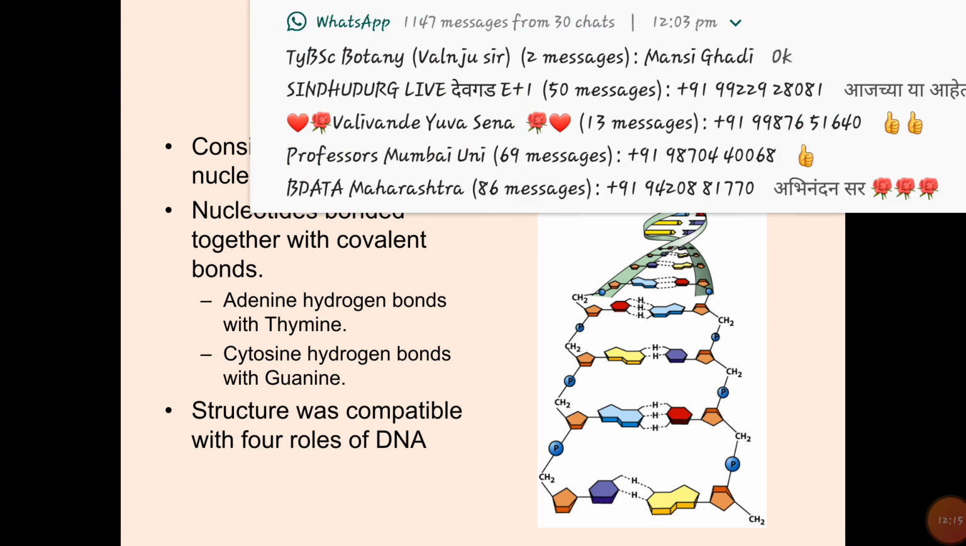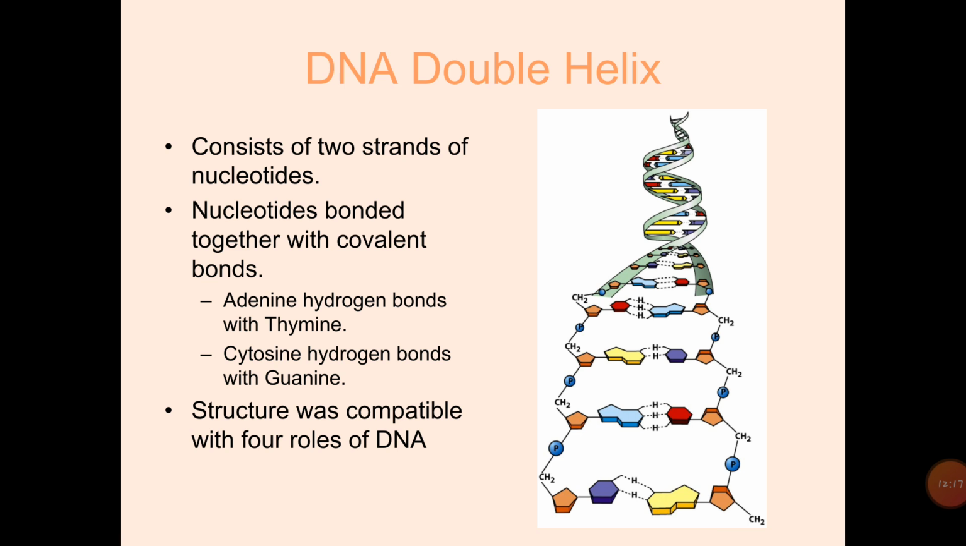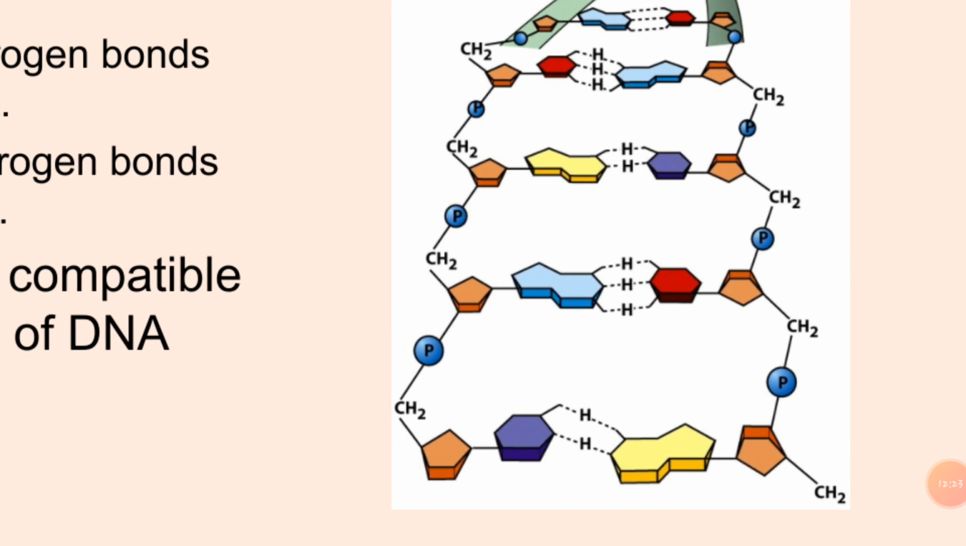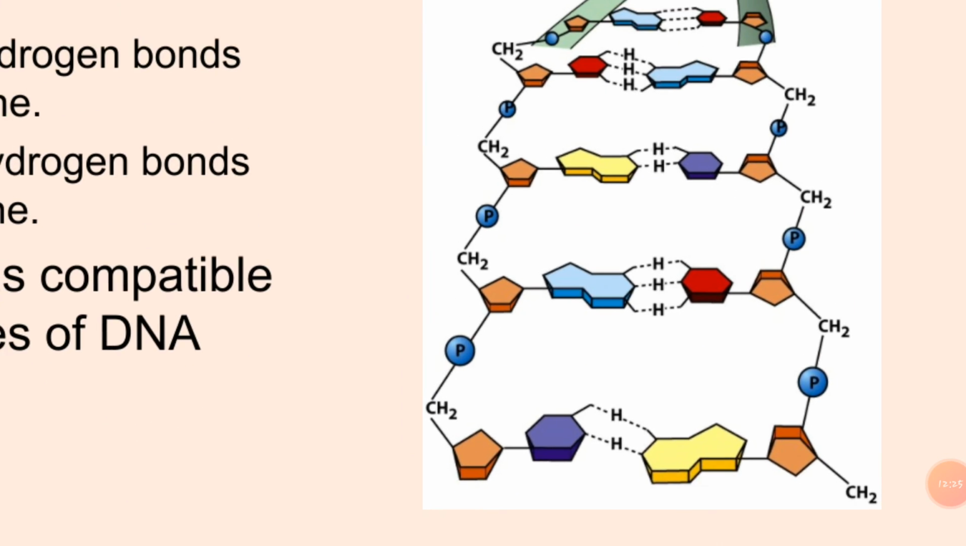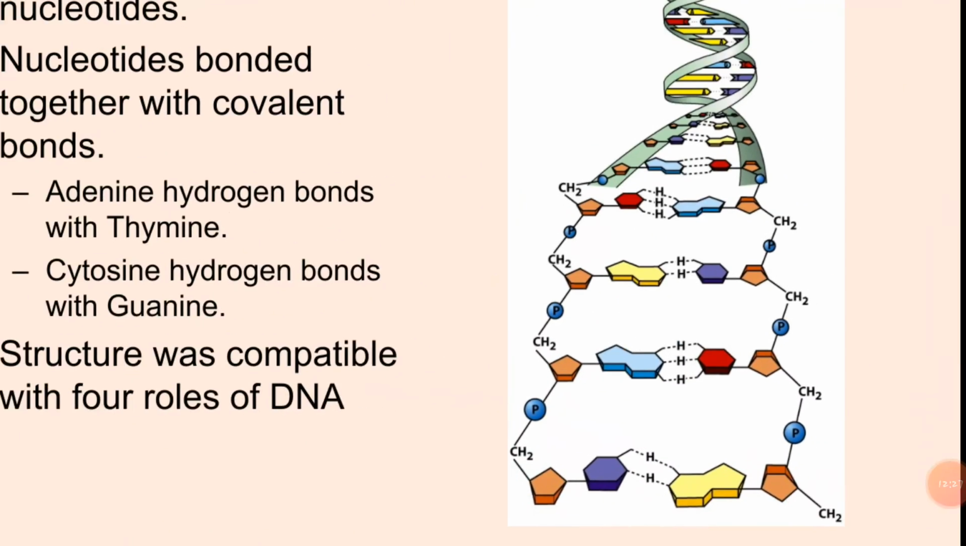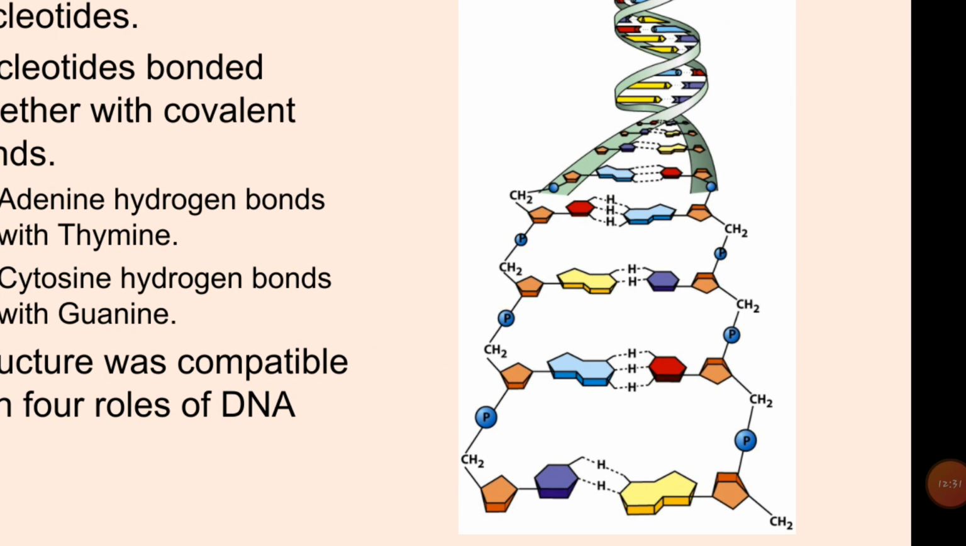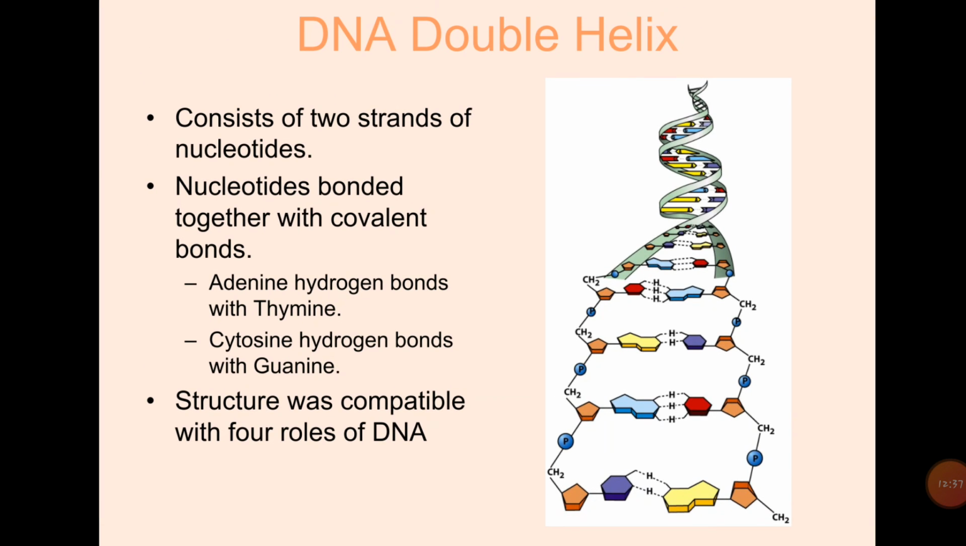This we have studied in 11th science, the double helix structure of DNA. In this diagram we can see the structure of DNA and the arrangement of nucleotides. Here we can see that the nucleotides are arranged in reverse direction, and between the two nucleotides there are hydrogen bonds, double hydrogen bonds and triple hydrogen bonds.